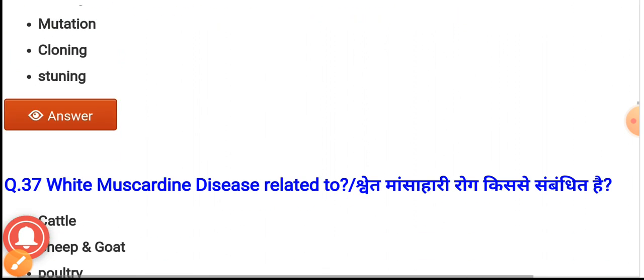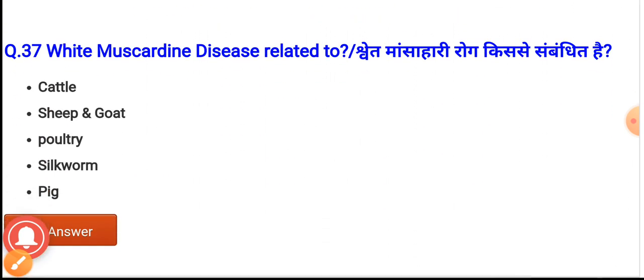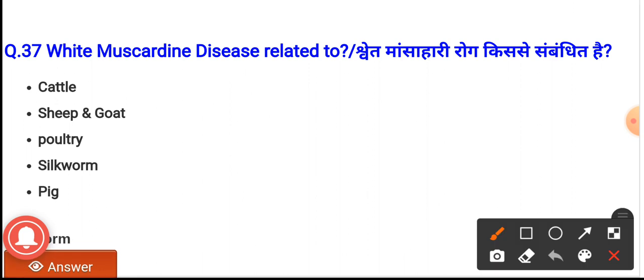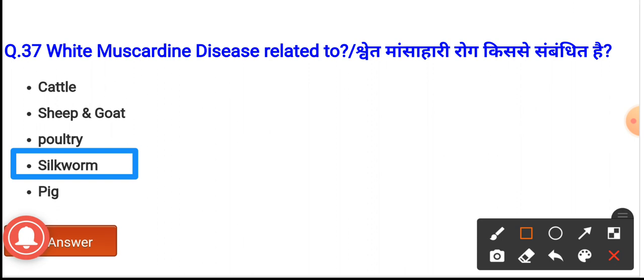Question number 37. White muscardine disease is related to? The options are cattle, sheep and goat, poultry, silkworm, pig. And the correct option is option D. This disease is related to silkworm.